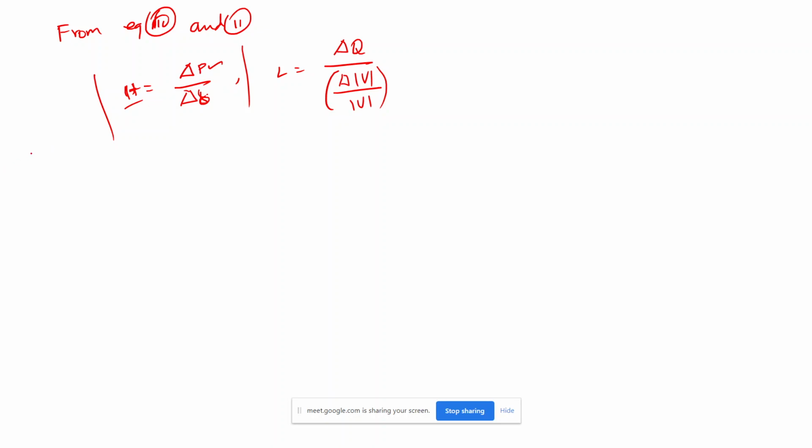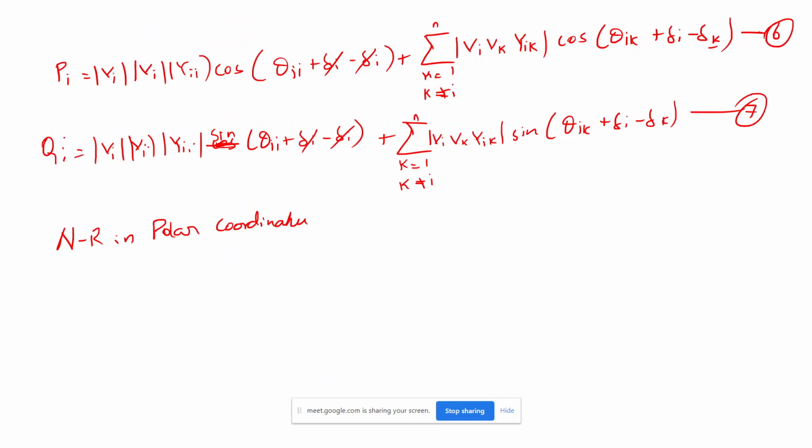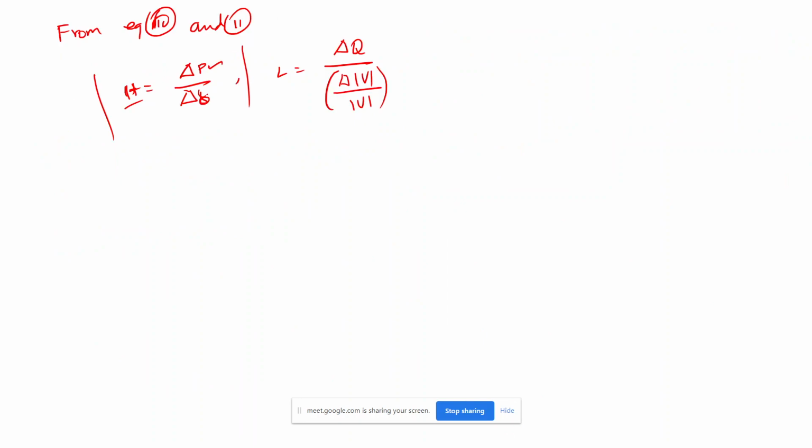We already solved from equation 6, we know the Pi equation. I am just rewriting the Pi equation here once again, from equation 6.